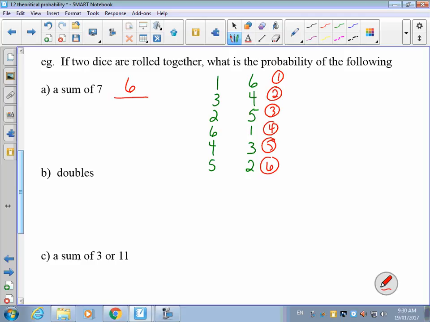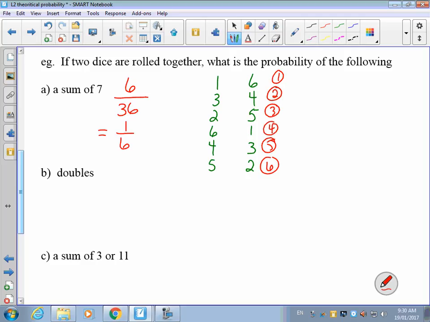And if I were to roll the dice together, I have 6 numbers on each die. So I'd have 6 times 6 total outcomes, which would give me a total possibility of 36 combinations. So I'd have 6 out of 36 probability, or a 1 in 6 chance of getting a sum of 7.